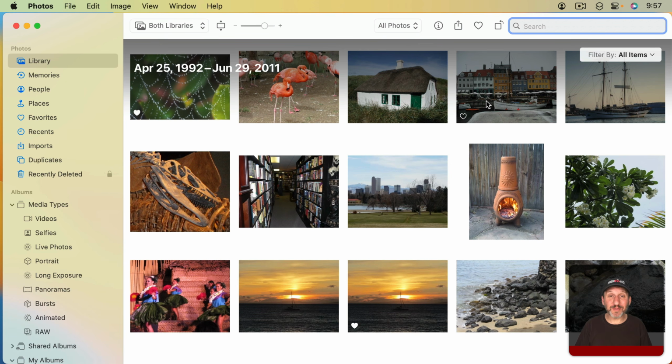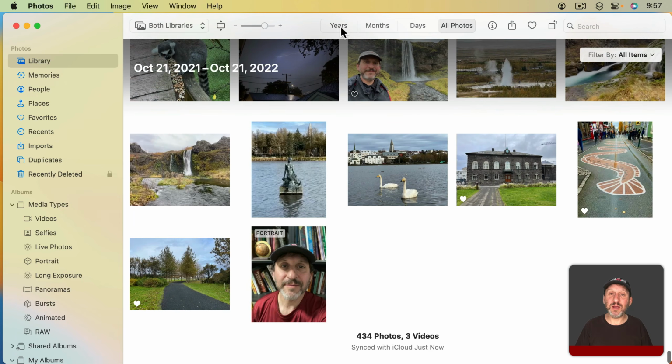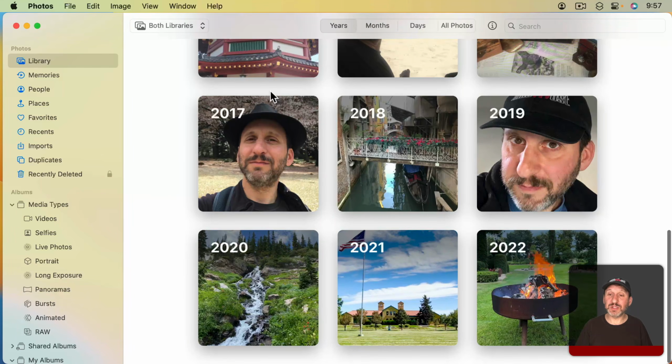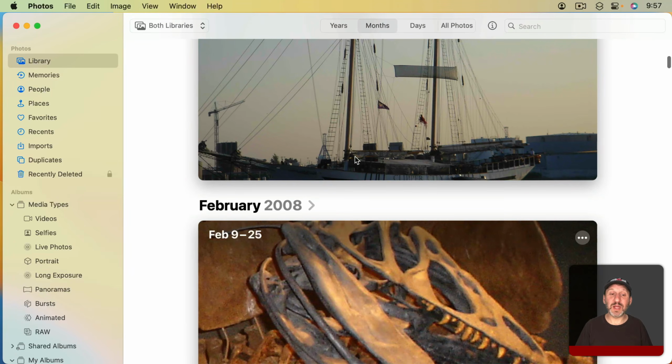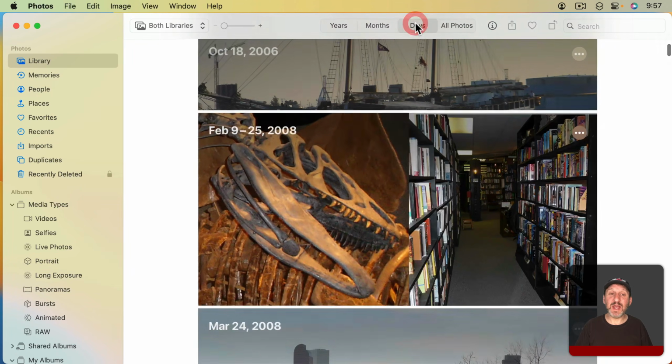Now just because you can have albums and you can tag your photos with keywords doesn't mean you have to. As a matter of fact, I don't do either. Instead, I just use the automatic organization that's in the Photos app. So I can go to Library here and I can go to Years and everything's grouped by years.